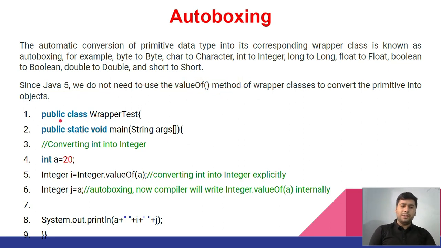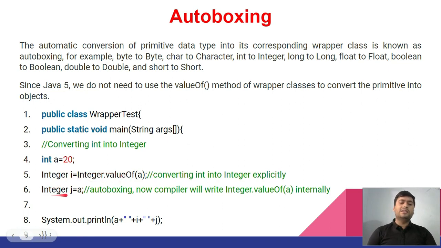You can see one example here also. For example, we have created one class called WrapperClasses, with one main method inside it, converting int into Integer. We have declared one variable here, int a = 20, and we have to convert this value into an Integer. How are we converting it? Integer.valueOf(a), and we store that value inside Integer i. Basically, this converts int into Integer explicitly. We did this before Java 1.5, converting with the method called valueOf.